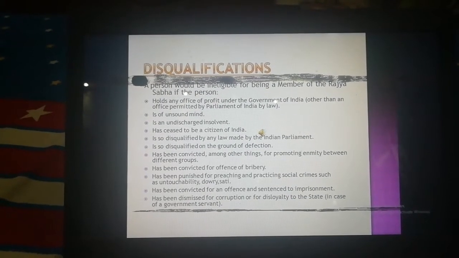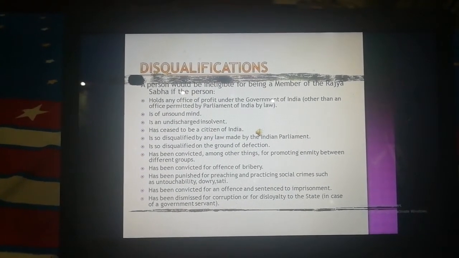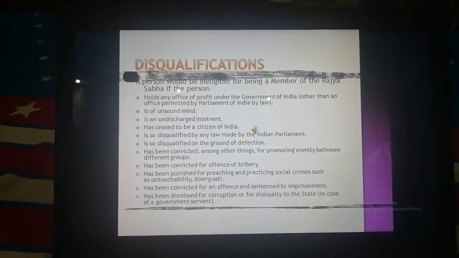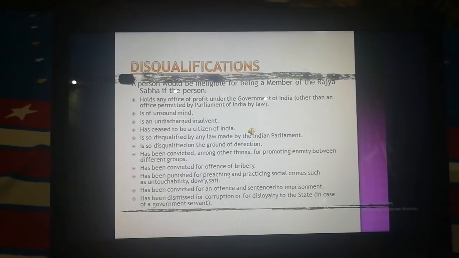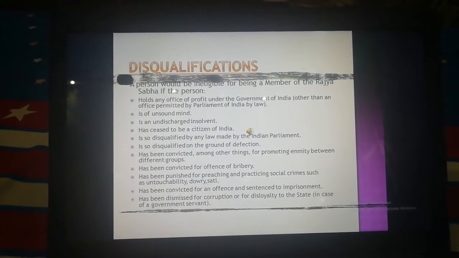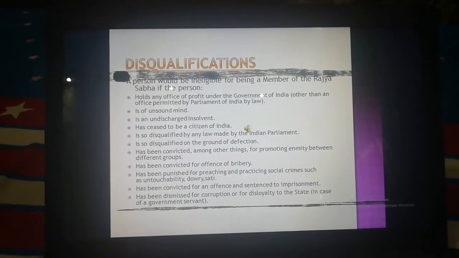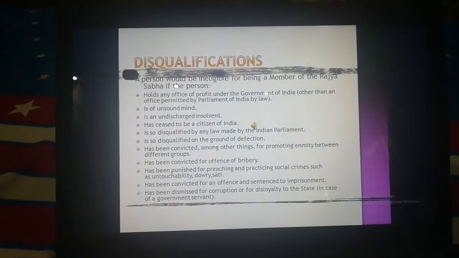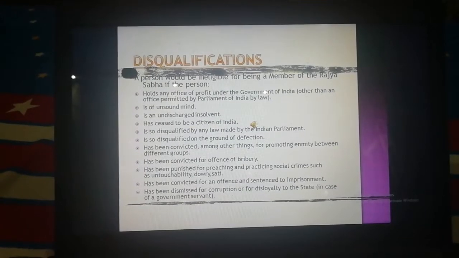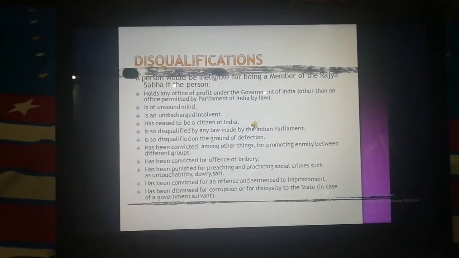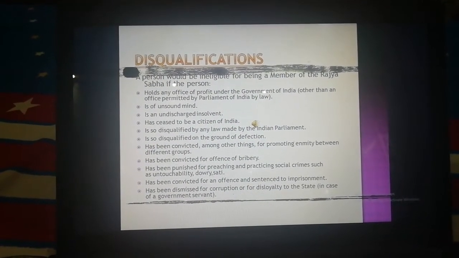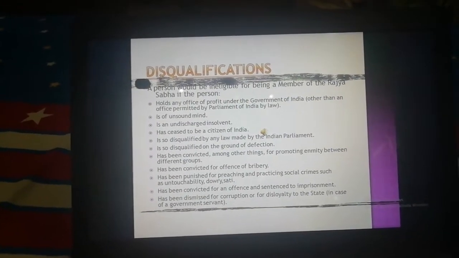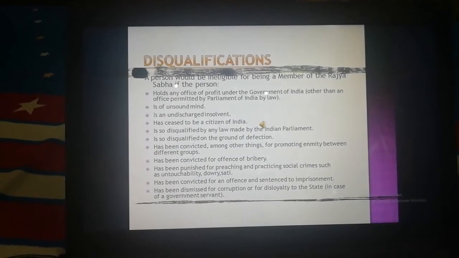All the subjects in our constitution are divided among the three lists, that is state, union, and the concurrent list. In the concurrent list, parliamentary law is overriding than the state legislative law. Parliament also has the power to make law with respect to state legislature in the following circumstances: when Rajya Sabha passes a resolution to that effect, when national emergency is under operation, when two or more states request Parliament to do so, when necessary to give effect to international agreements, treaties, and conventions, or when President's rule is in operation.